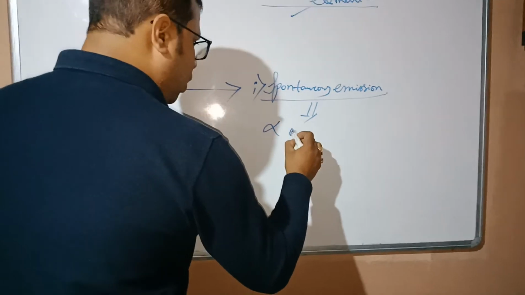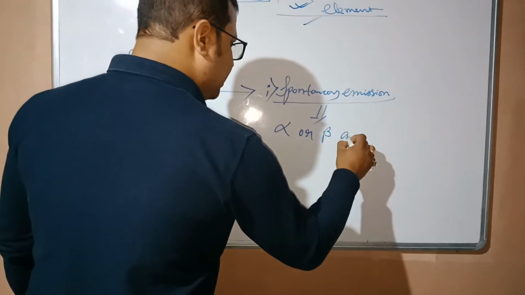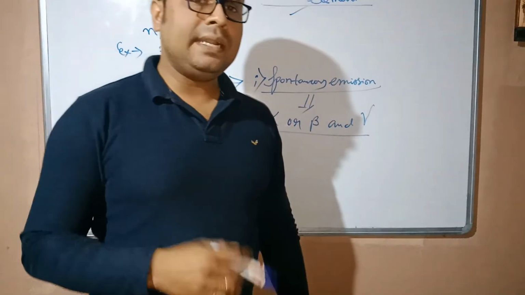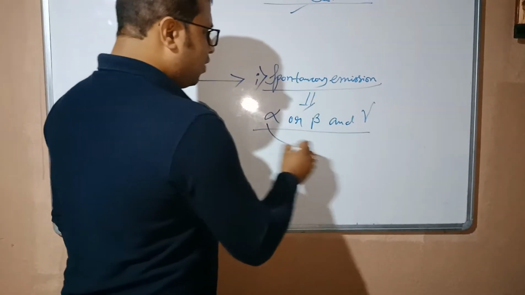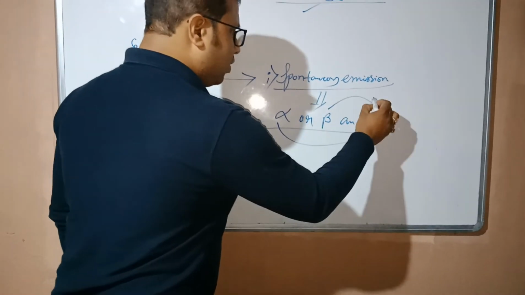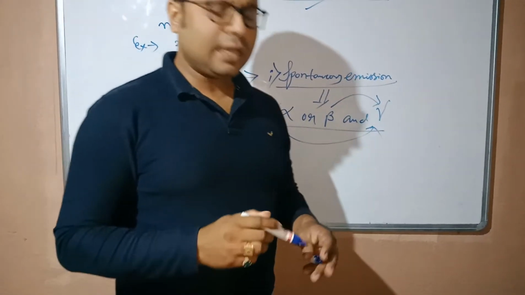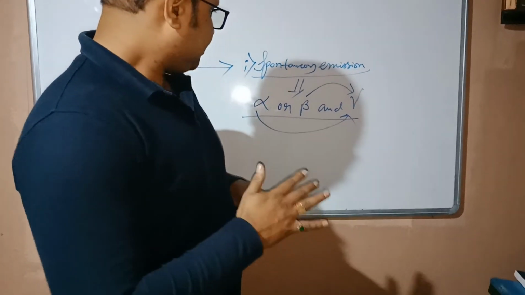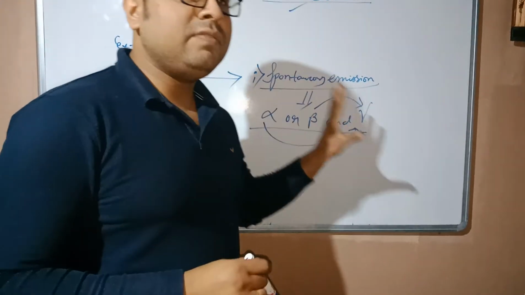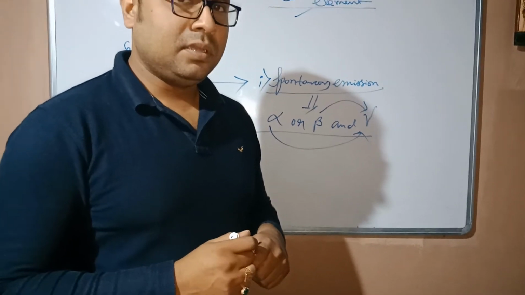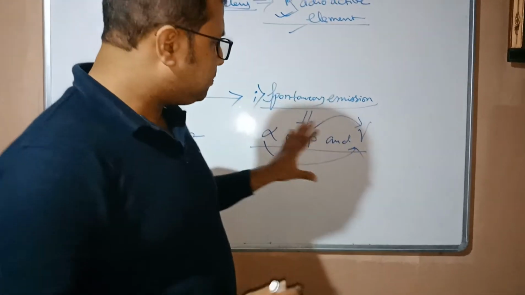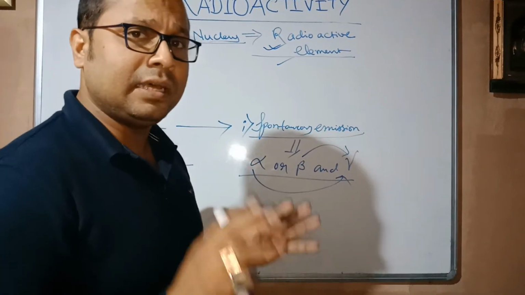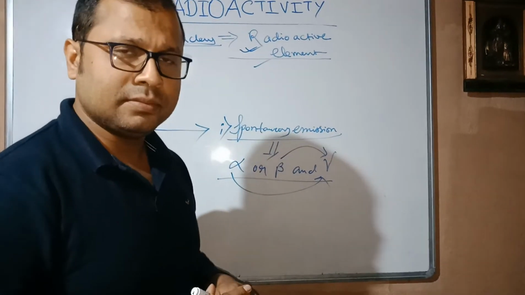Alpha or beta and gamma. It means either alpha or gamma, or beta or gamma. Alpha and beta can't be emitted together. Are you getting it? Spontaneous emission will be taking place here in search of stability, and this process continues till the element no longer has the unstable nucleus within it.